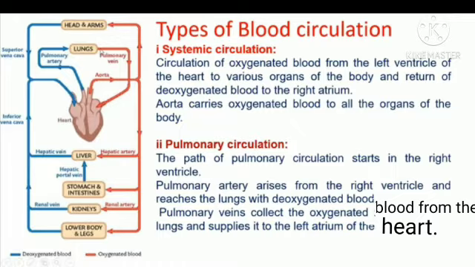Second is pulmonary circulation. Pulmonary means lungs. This pulmonary circulation starts from the right ventricle, and from the right ventricle the deoxygenated blood comes out through the pulmonary artery and enters the lungs, where the deoxygenated blood is purified to form oxygenated blood, and it comes through the pulmonary vein and enters the right ventricle. This circulation is called pulmonary circulation.